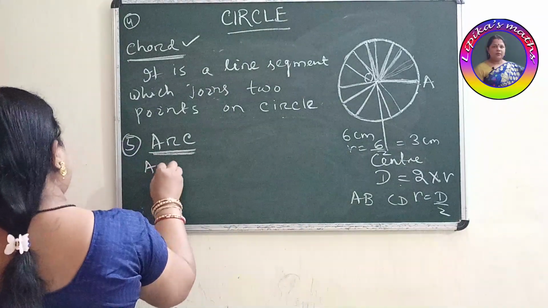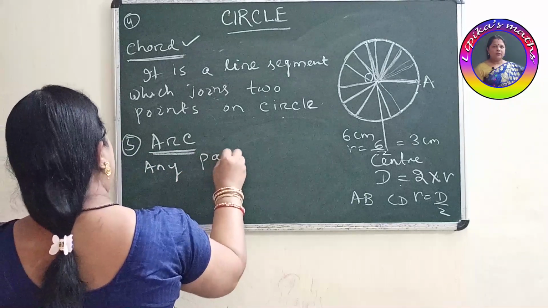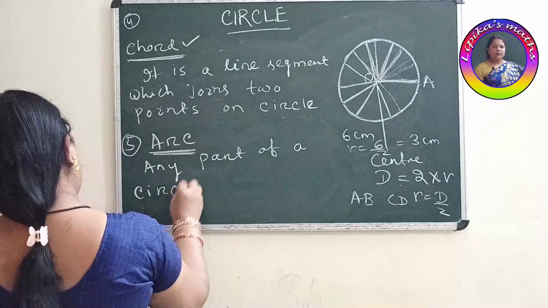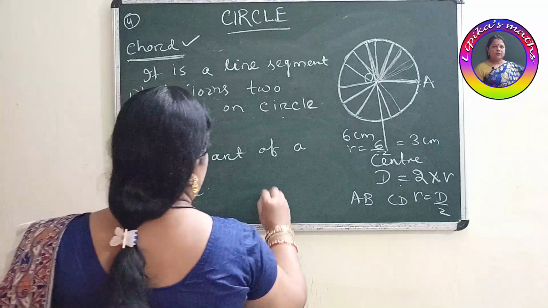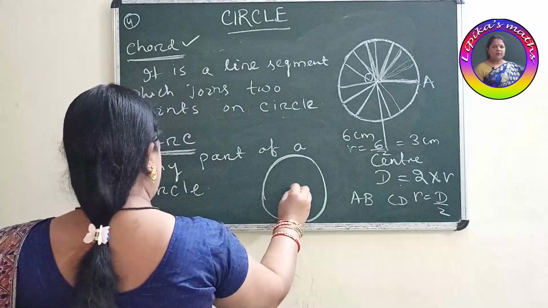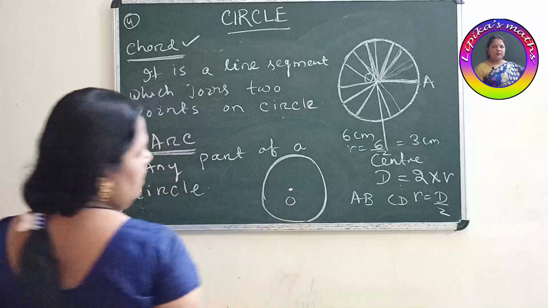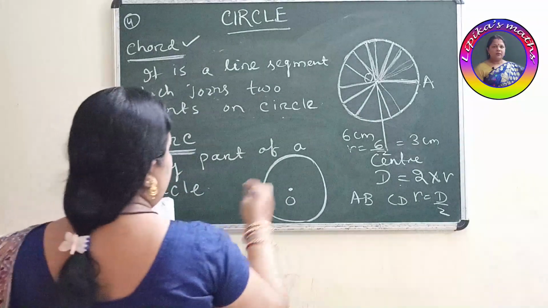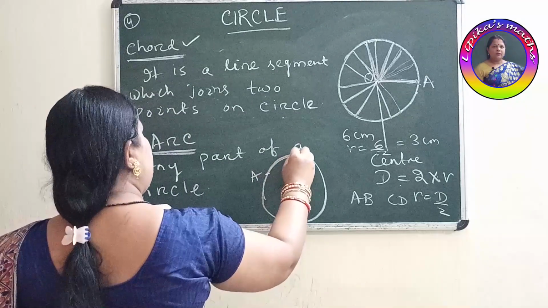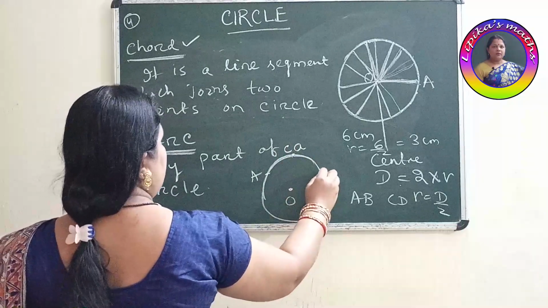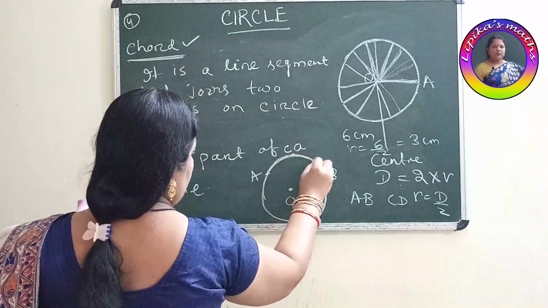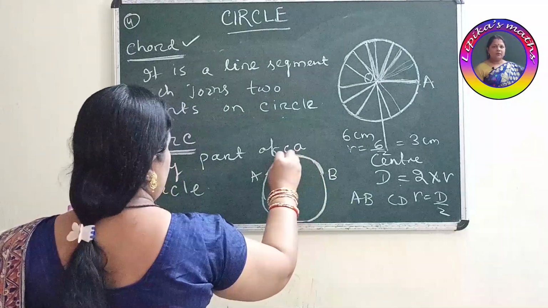Arc means any part of a circle. Let's take an example. Suppose this is one circle and this is the center O. Then suppose I am taking one point A, C, B. I am joining these points. Only this.